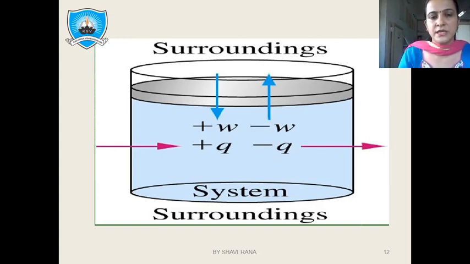Okay, if heat energy can be exchanged in an endothermic way and an exothermic way, the sign will be plus and minus. Fine. Same with work. If work is done on the system, then we make the sign plus. If work is done by the system, the sign is taken as minus.